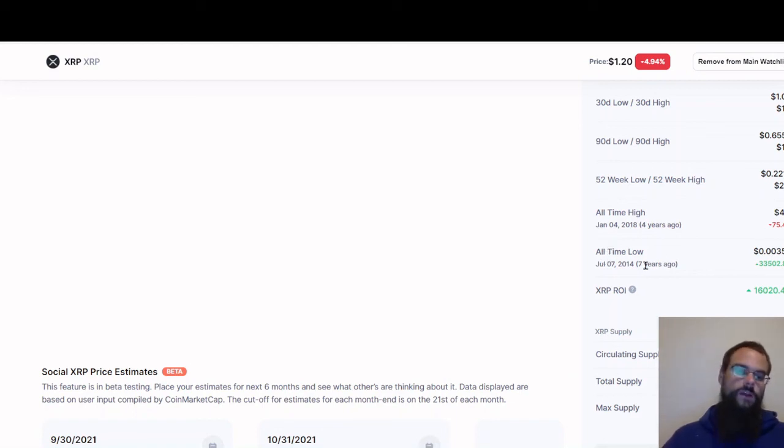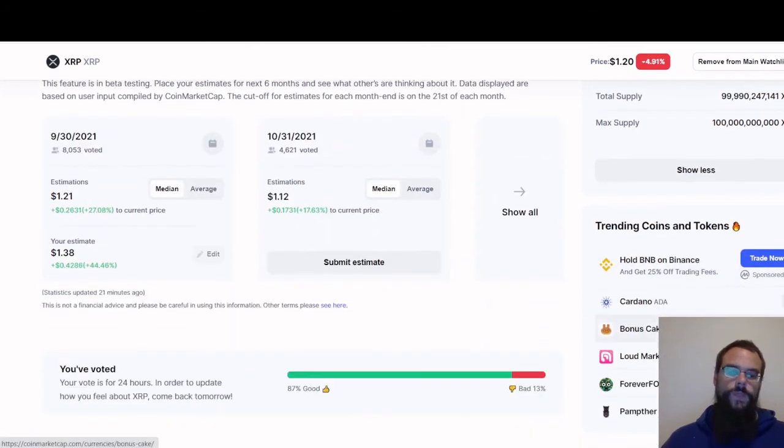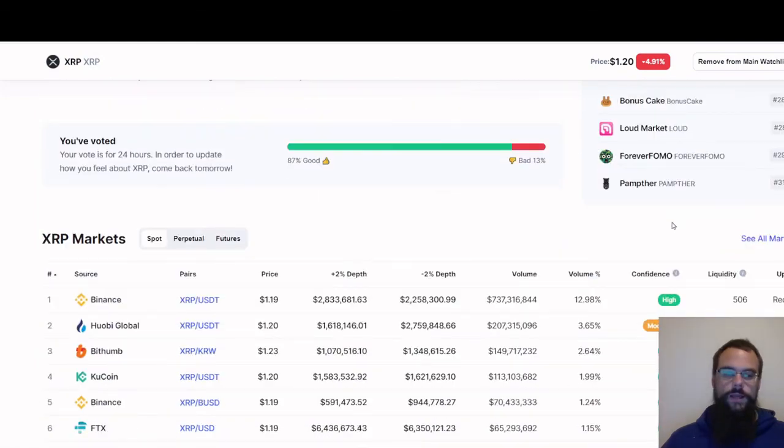Then you've got the all-time low. 7 years ago, it would have been beautiful to get on this coin. I mean, 0.003, it's gone up 33,502%. So that's 335 times your money in the last 7 years. And you've got your ROI, your circulating supply, your total supply, and your max supply. And then, yeah, that's pretty much about it.